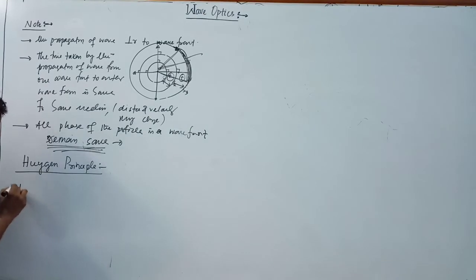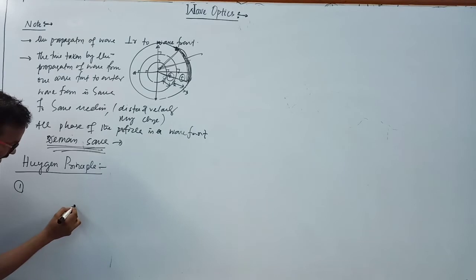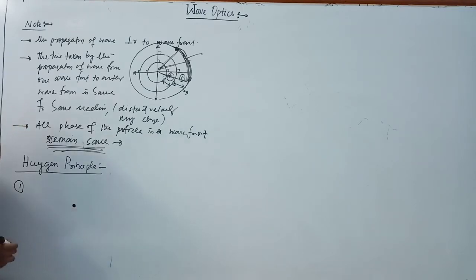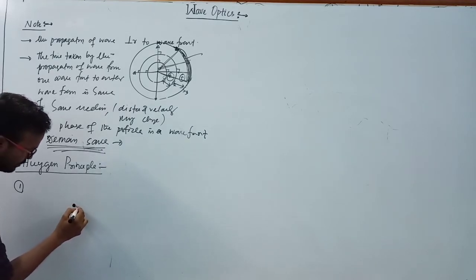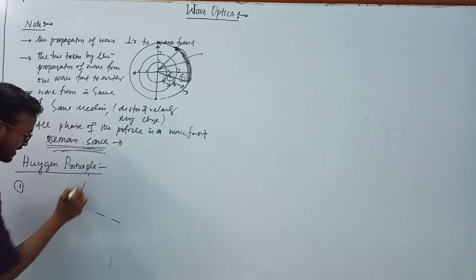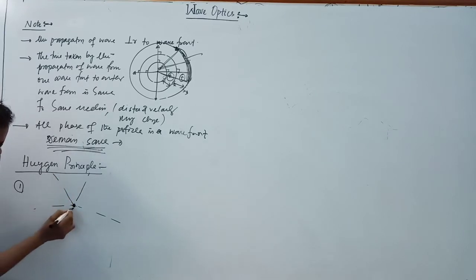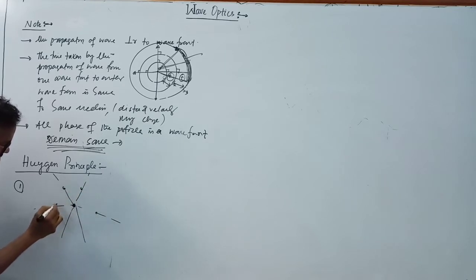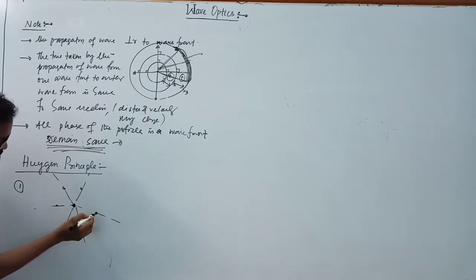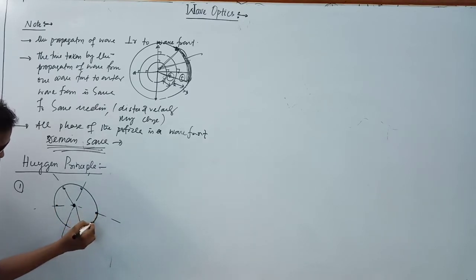So the first principle: each source of light behaves as a source of disturbance which starts in all directions, and a source of disturbance means a travelling wave in this direction, and this direction, and this direction. And if we take the same distance here, and here, they form a wavefront like this. Clear?